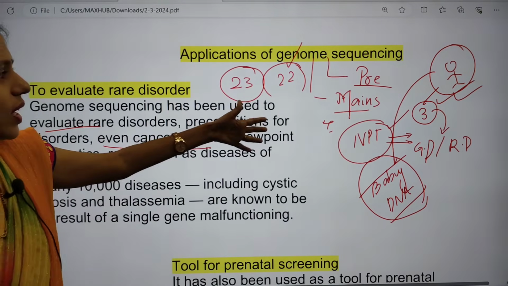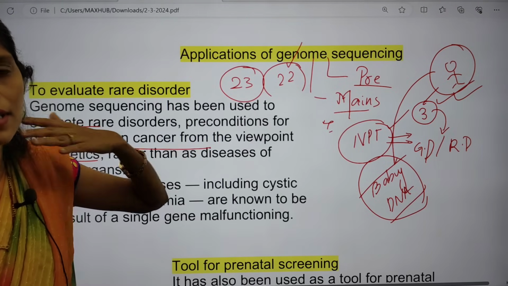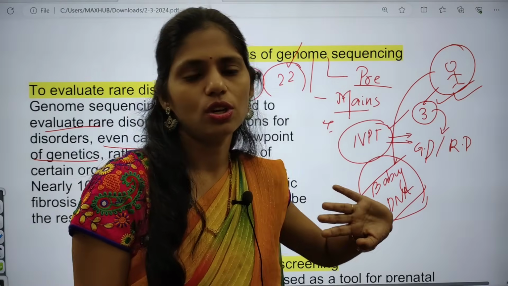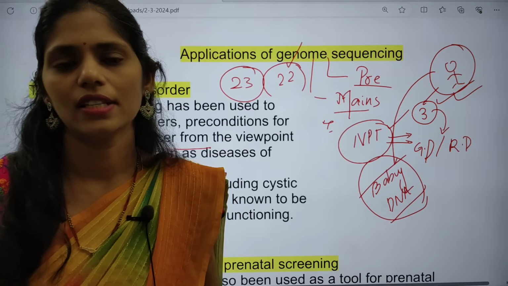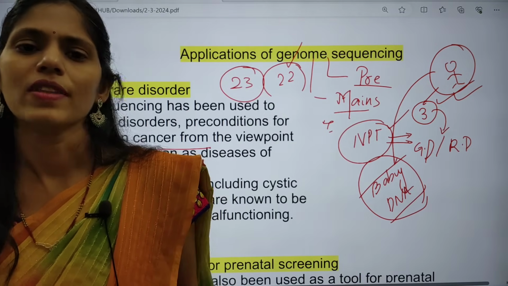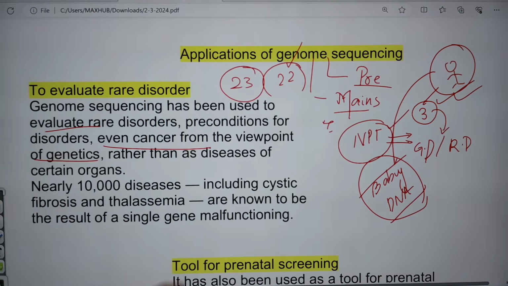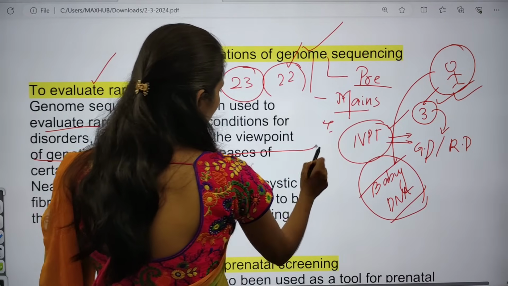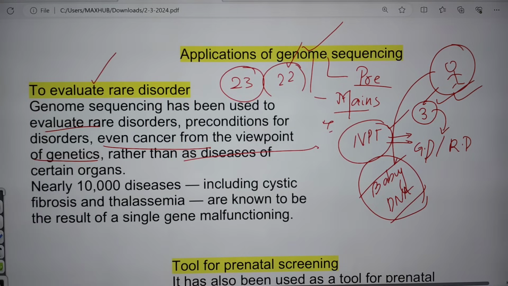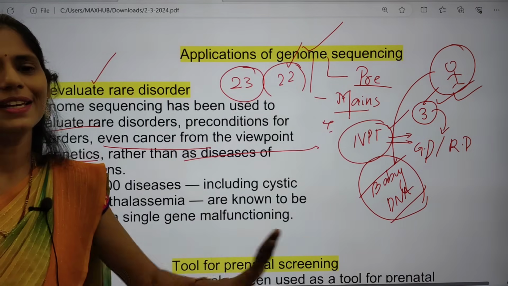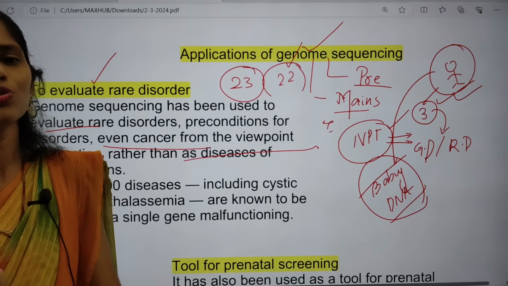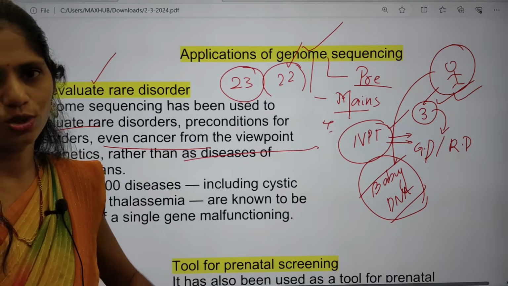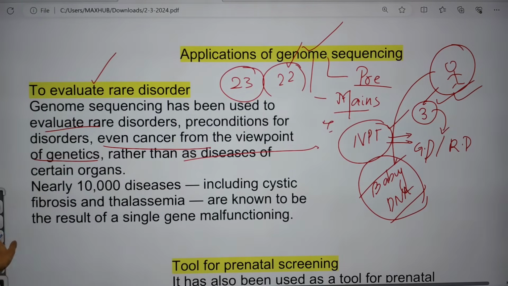So based on that, we can understand whether our baby is having any genetic disorder or not, or any other disease like Down syndrome, Patau syndrome, okay, like that. So this is one important thing. We can know about these rare disorders if we go for genome sequencing. This is one advancement that we can see, but it is very costly. It ranges from 18,000 to 25,000, depending on the lab.